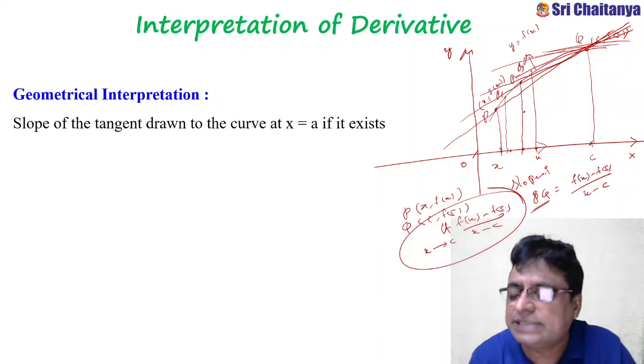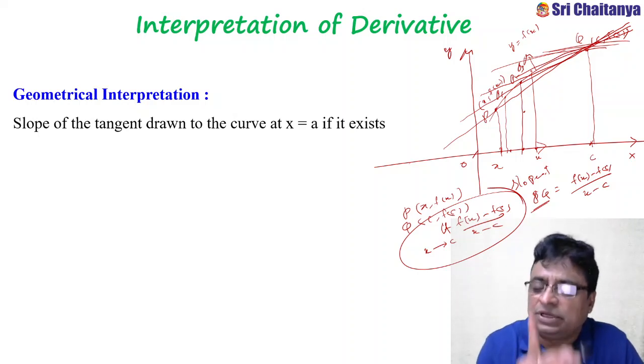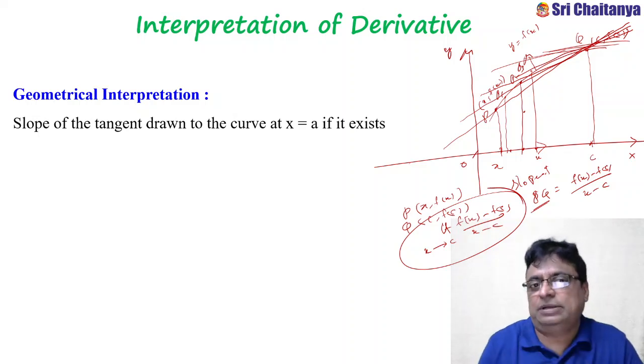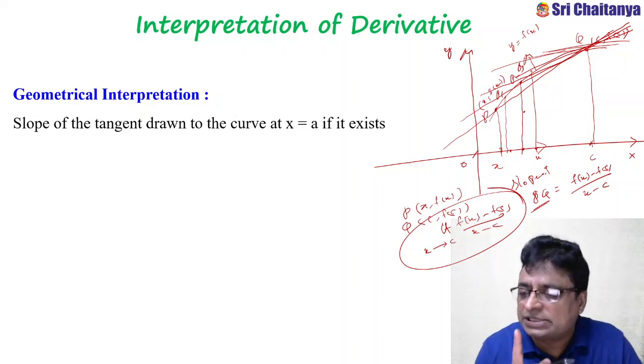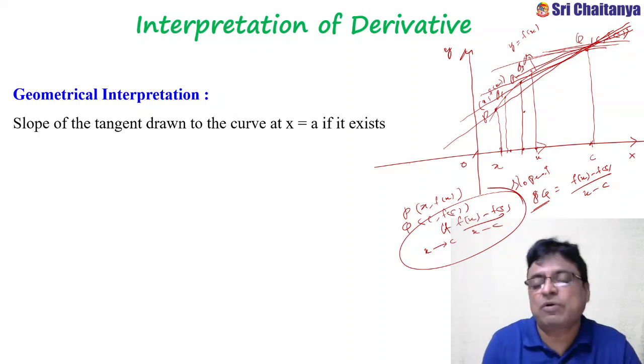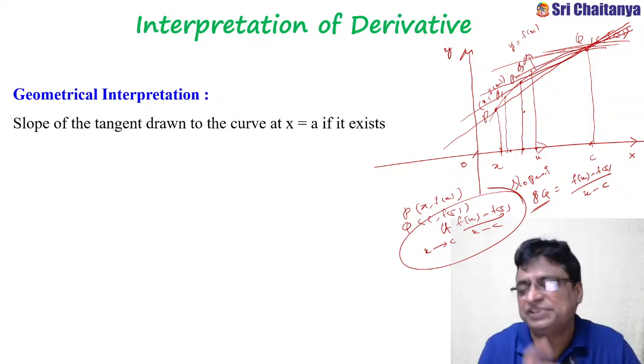Or simply I can say that the tangent exists. What does it mean? You can find the slope of the tangent, and that should be a finite number. Tangent exists means it is possible to draw a tangent at that particular point. Otherwise, how can it be? So the meaning you have to focus on. That is the geometrical interpretation.